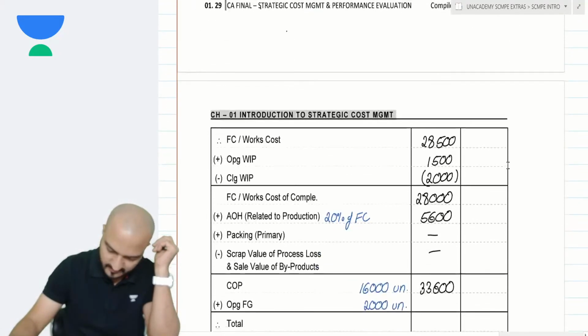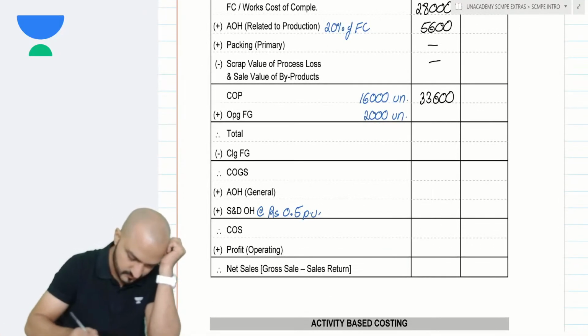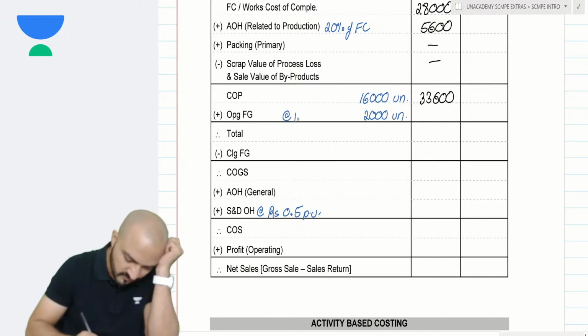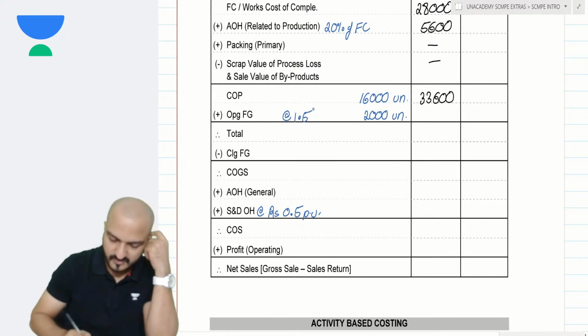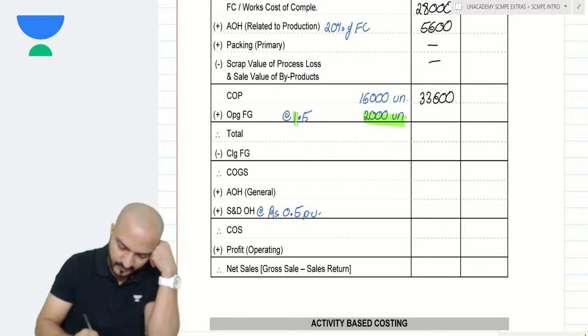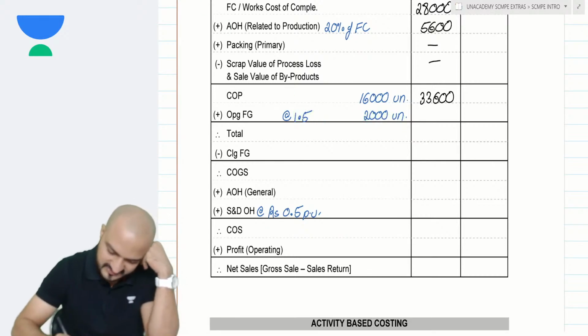Let me mention that here. So 2,000 units valued at 1.5 per unit makes the total value 3,000. If I add that up, this makes it